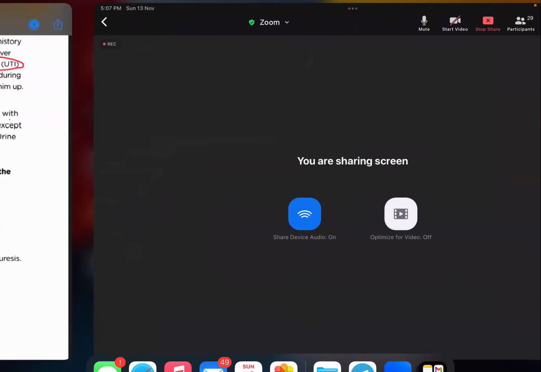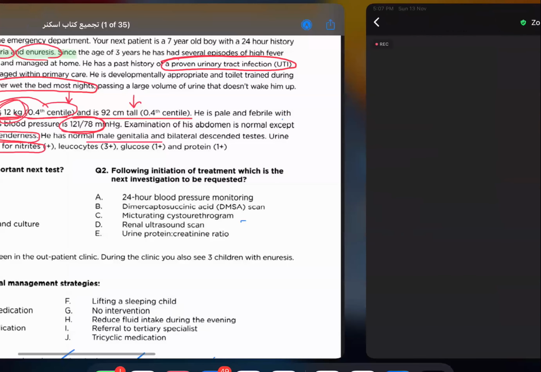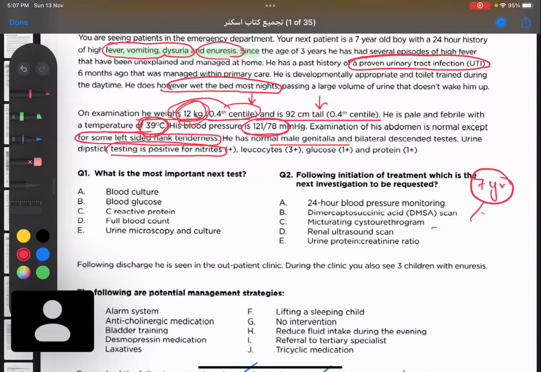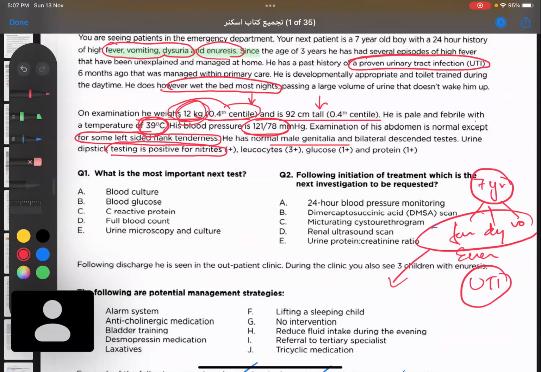So we have this 7-year-old boy. He comes to me with fever, dysuria, vomiting, and also enuresis and previous history of UTI. So what do we think about this fever, dysuria, vomiting? What is our diagnosis now? Simple UTI? Yeah, we cannot call it simple UTI because he had a history of UTI before, and he had multiple episodes. So we'll call it, for now, a case of UTI.